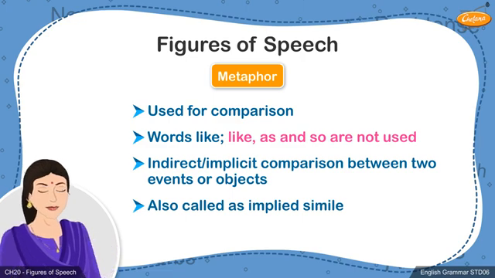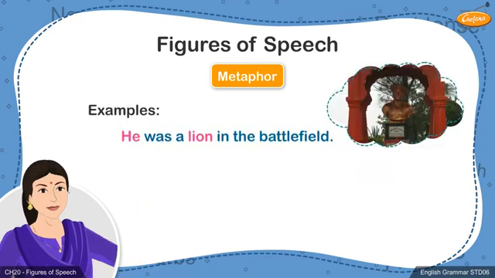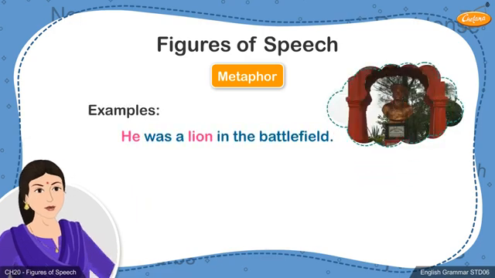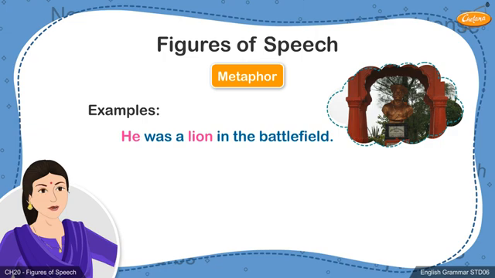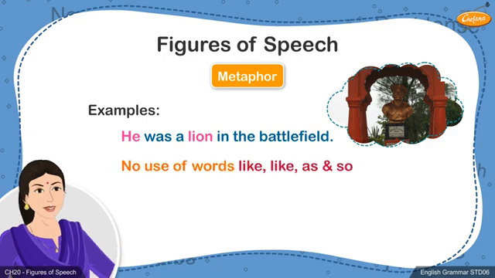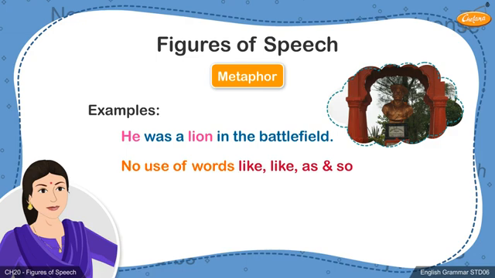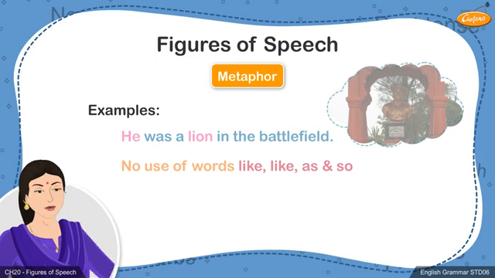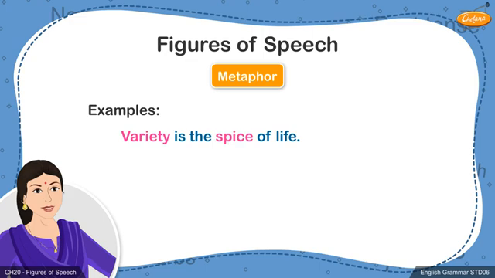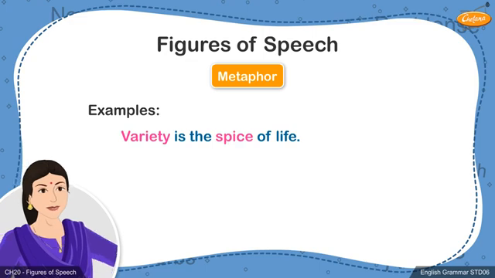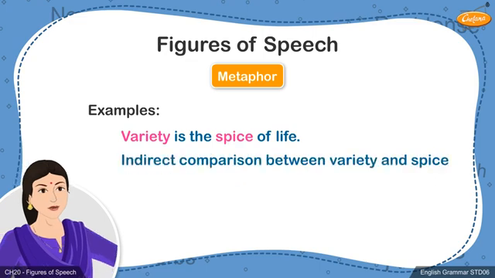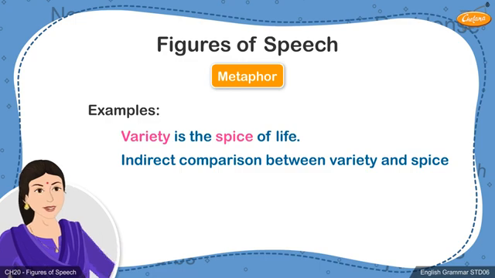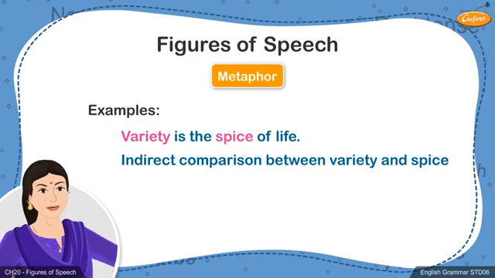Let's consider a few examples to understand this figure of speech. He was a lion in the battlefield. In this sentence, instead of saying he fought like a lion in the battlefield, the warrior is indirectly compared to the lion without using the words like, such as, or so. Variety is the spice of life. In this example, variety is indirectly compared to being the spice of life without the use of words like, such as, and so.